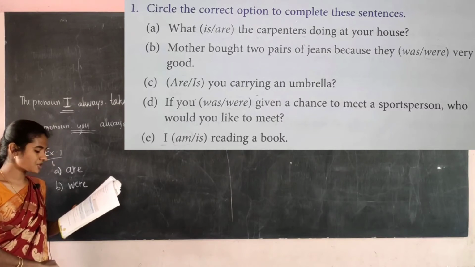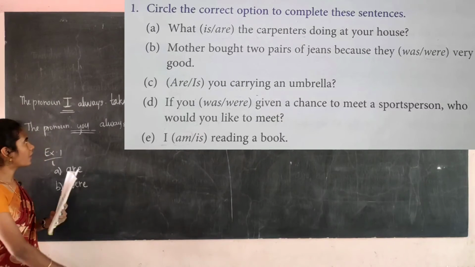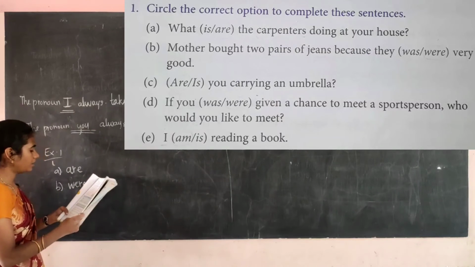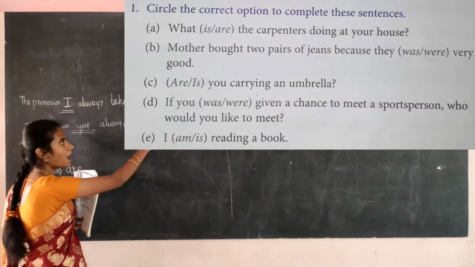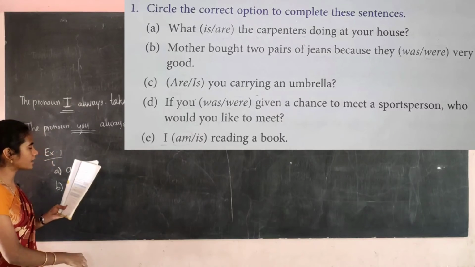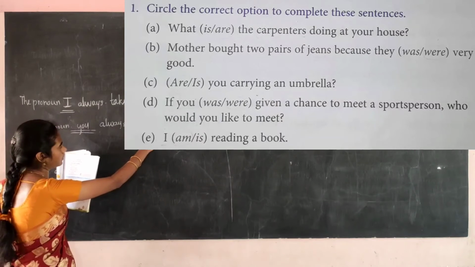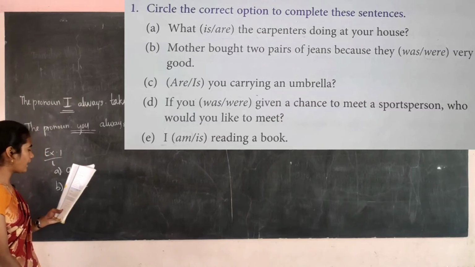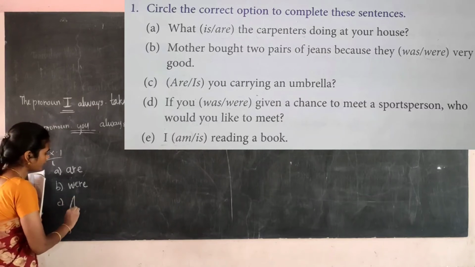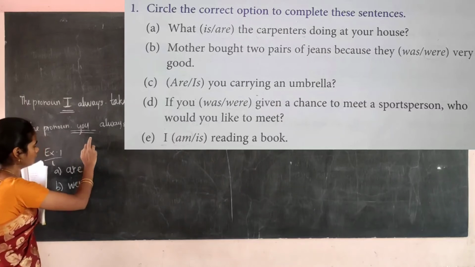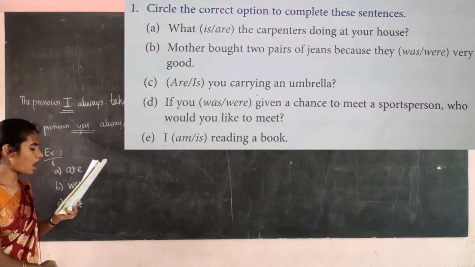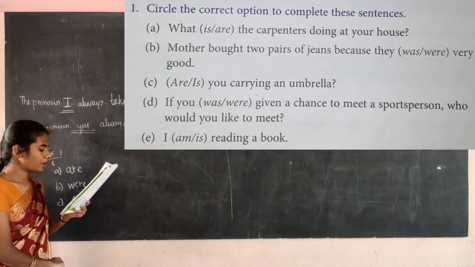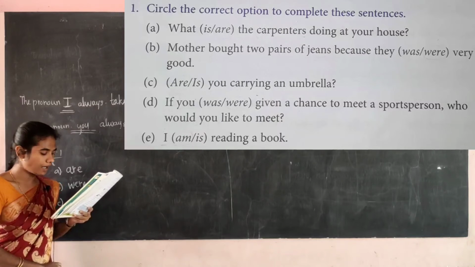Then see, dash you carrying an umbrella. For you, you have to put are. Here, what clues are given? Are and is are given. For you, you have to put are. Are you carrying an umbrella?